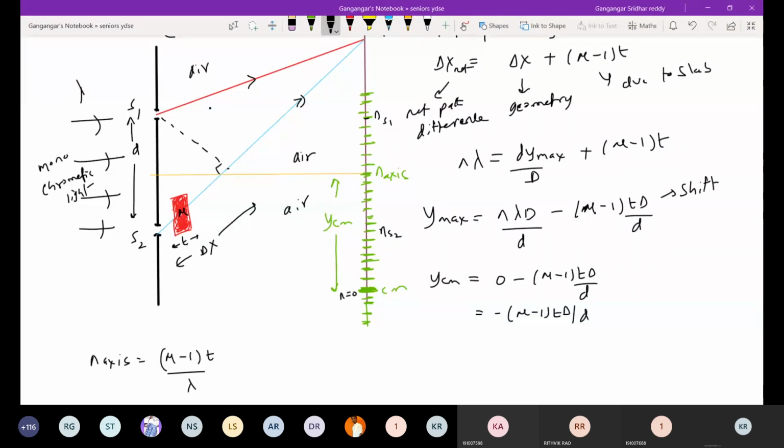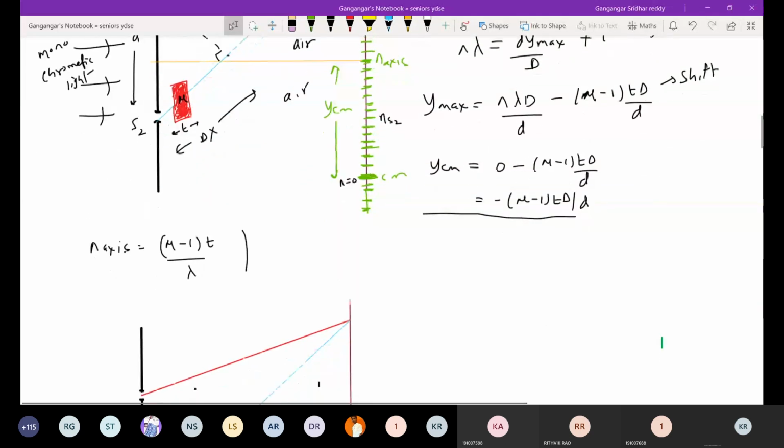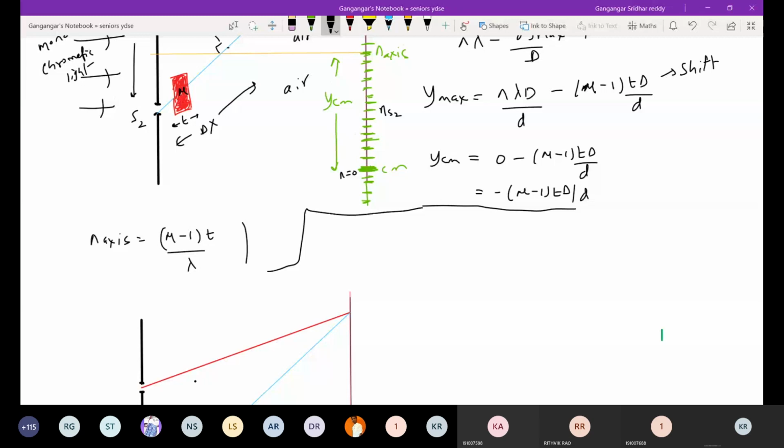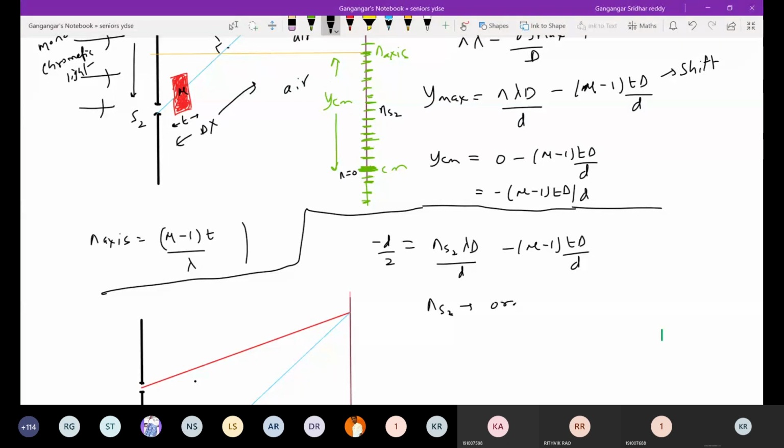Similarly, I want NS2, the order of interference at that one. So for that, I'll put minus d by 2 here, then you'll get this one. I'll write on the next line, you'll get confused with this. Minus d by 2 equal to NS2 lambda capital D. Solve for NS2, you'll get the required answer. The order of interference exactly opposite to slit S2.